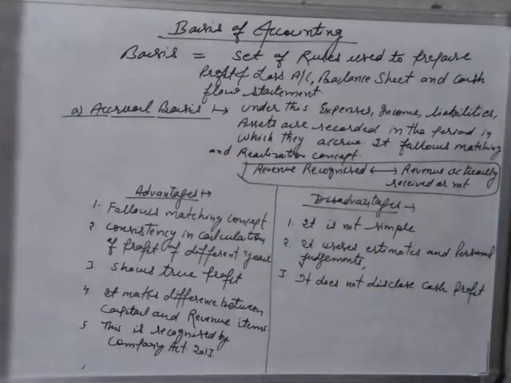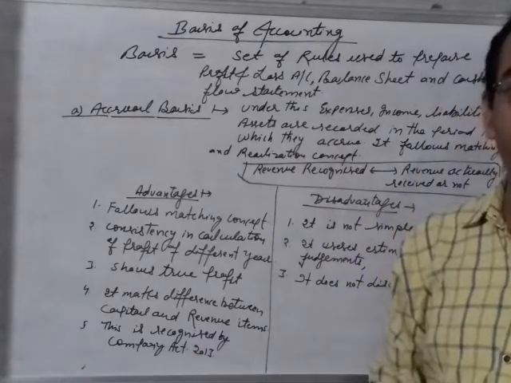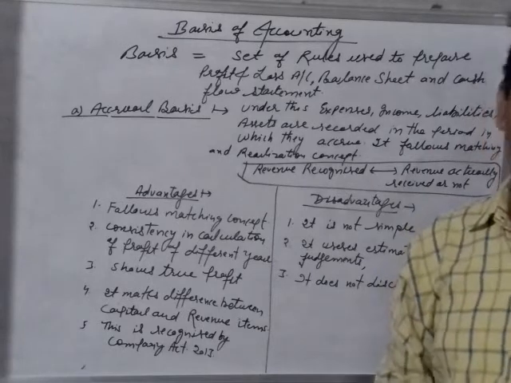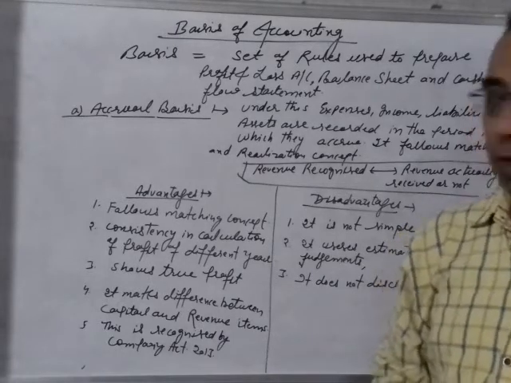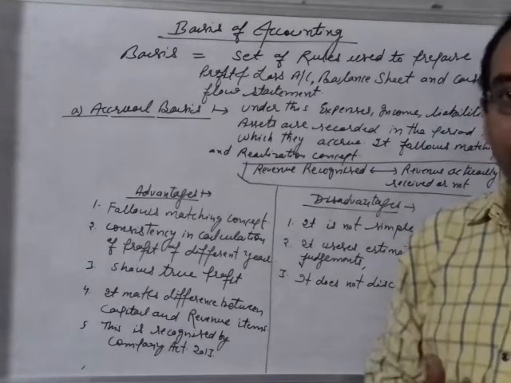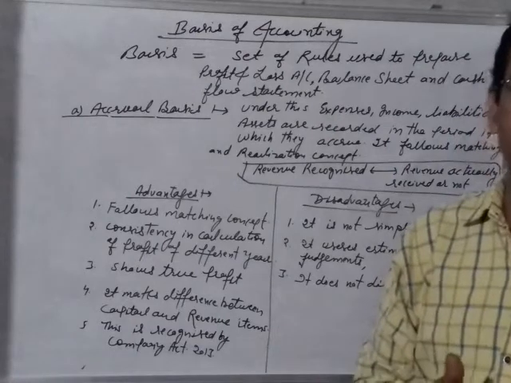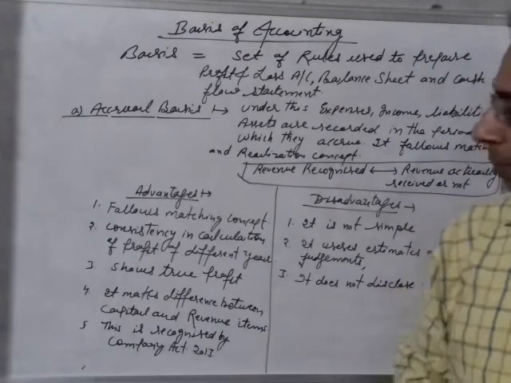For example, if you appointed employees for 12 months and you paid the salary for 8 months and 4 months salary is still pending, then under the accrual basis method, we should note down the complete 12 months salary: 4 months outstanding salary and 8 months cash salary, right?